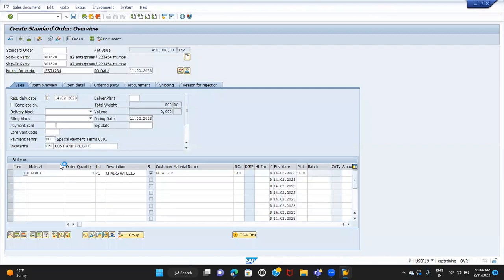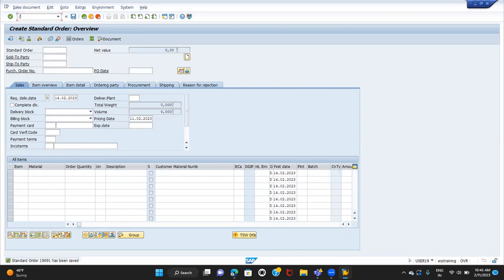Check the edit and incompletion log. The document is complete. Then save the order.